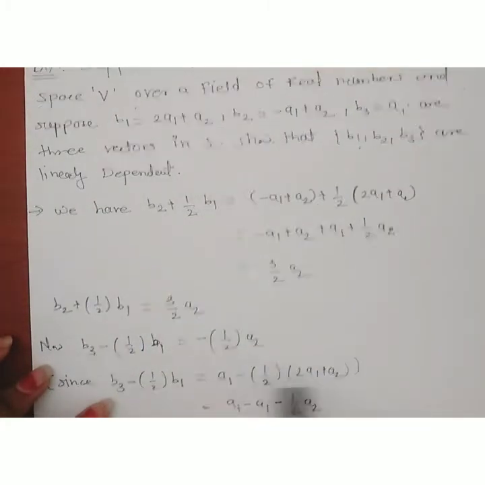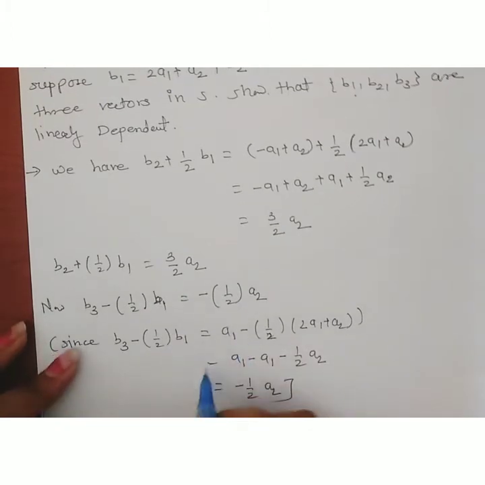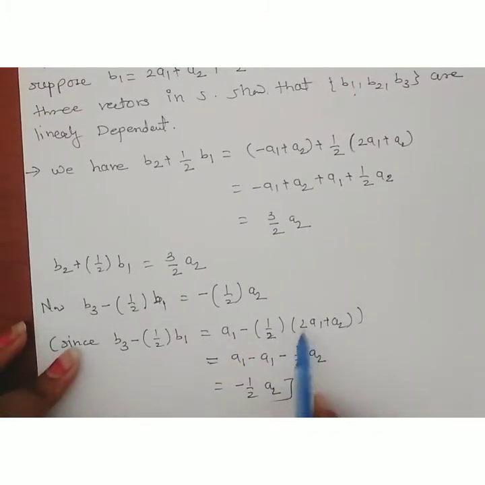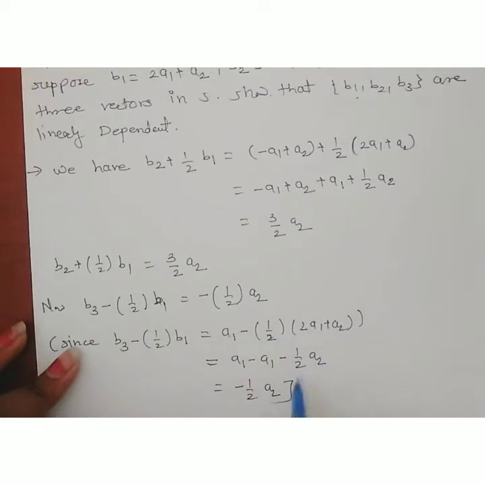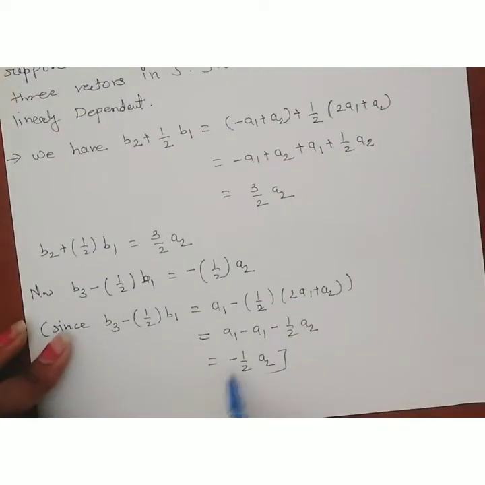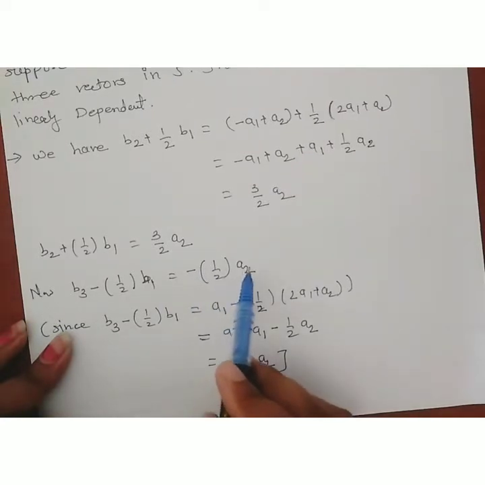Putting in the values of b3 and b1, it is equal to a1 as it is, minus 1/2 into 2a1. The 2 gets cancelled, so this is minus a1, then minus 1/2 into a2. a1 minus a1 is 0, and the remaining is minus 1/2 into a2. Therefore b3 minus 1/2 into b1 is equal to minus 1/2 into a2.